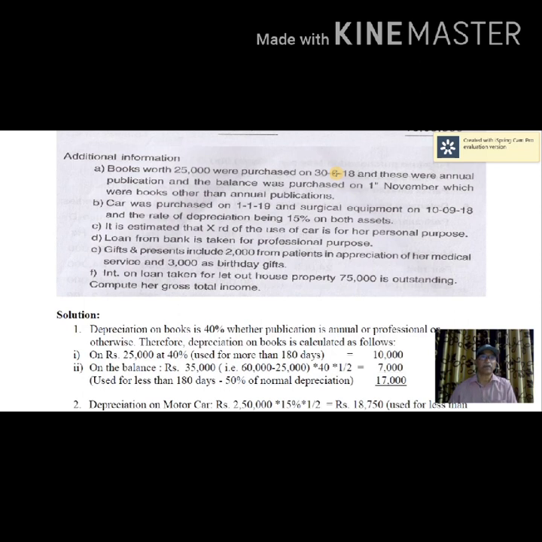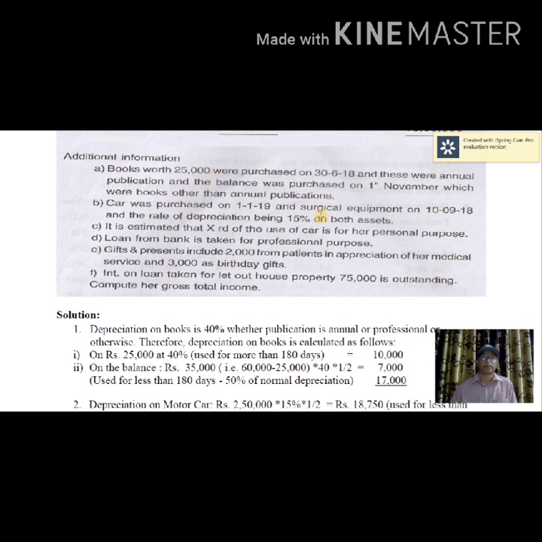And these were annual publication, and the balance was purchased on 1st November, which were books other than annual publication. At present, there is no difference regarding calculation of depreciation whether the publication is professional or otherwise, annual or otherwise. Therefore, normal depreciation at the rate of 40% is allowed in the case of books.